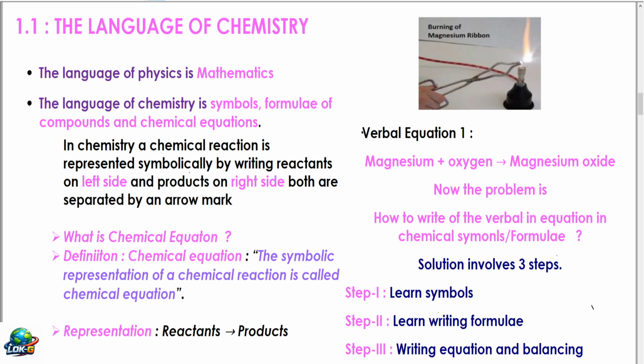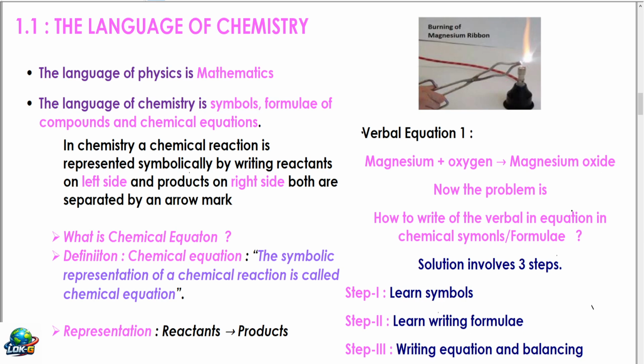Let us go to the laboratory and do one simple experiment. If you burn magnesium in the flame, it burns brilliantly. This is the observation you make in the laboratory. How to write this on paper? Here the reactants are magnesium and oxygen from the air, because air is a supporter of combustion. Magnesium plus oxygen gives magnesium oxide. This is called a verbal equation.